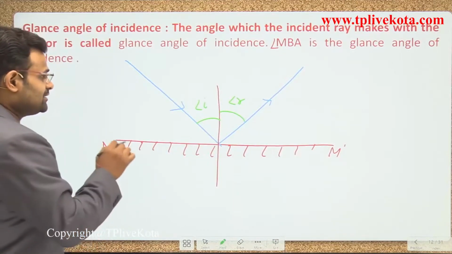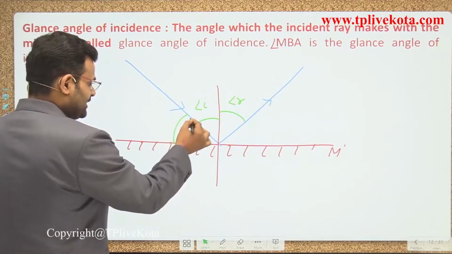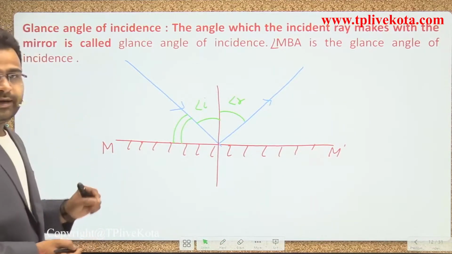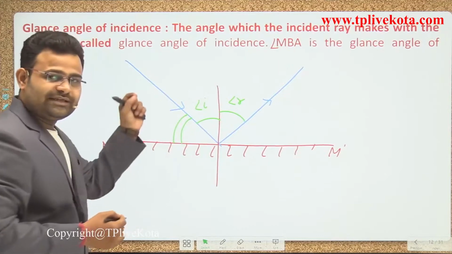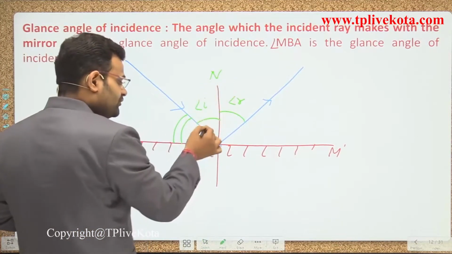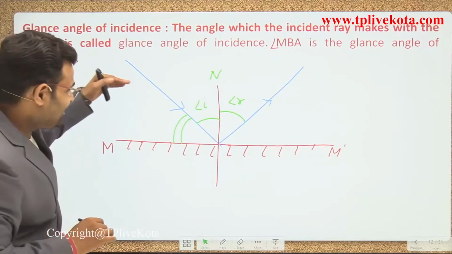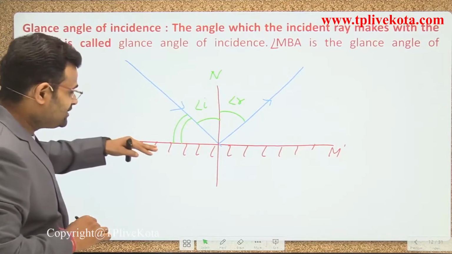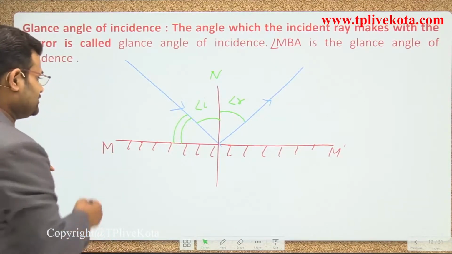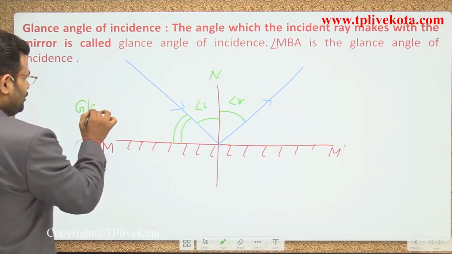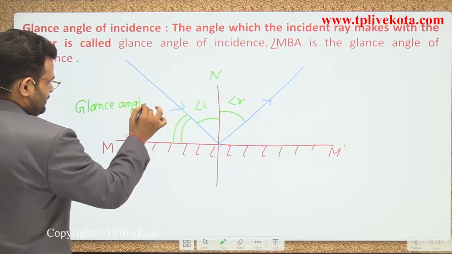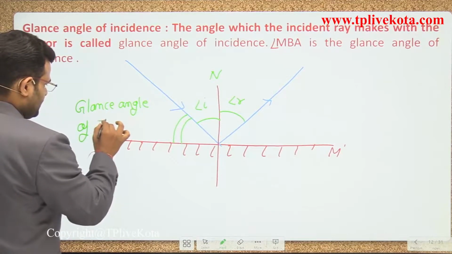Now, guys, the incident ray also makes an angle with the mirror. The incident ray making an angle with the normal is called the angle of incidence. The incident ray making an angle with the mirror is called the glance angle of incidence. So there is some difference between the angle of incidence and the glance angle of incidence.